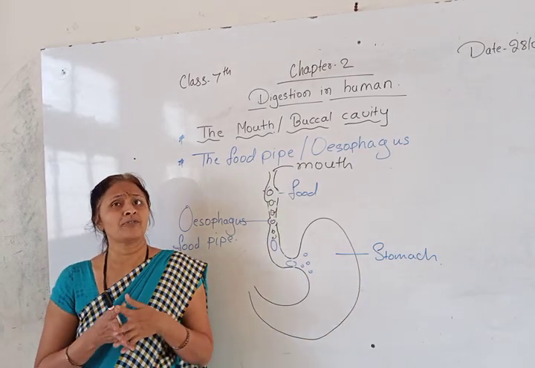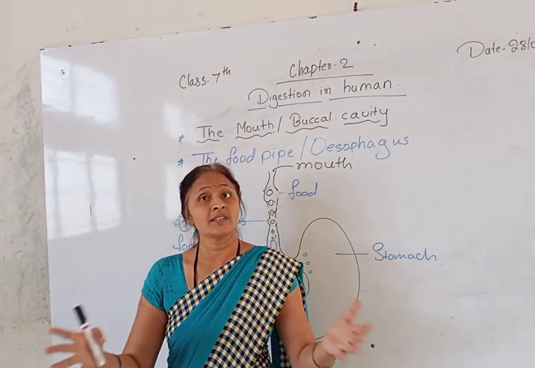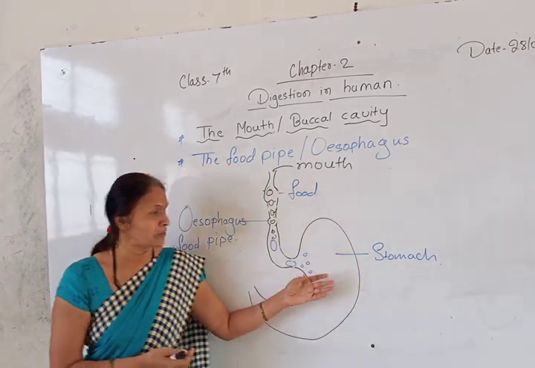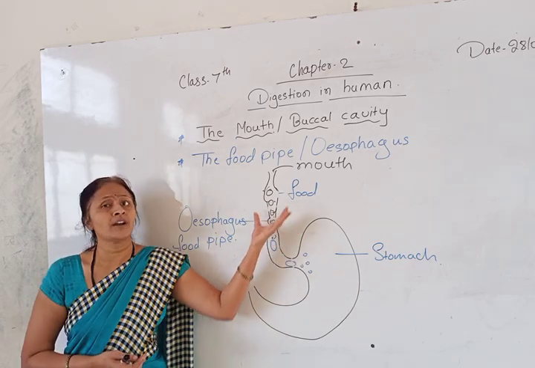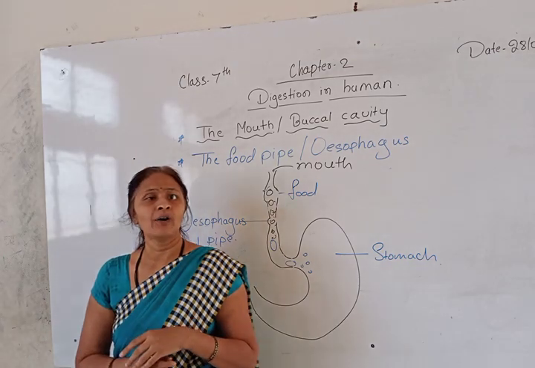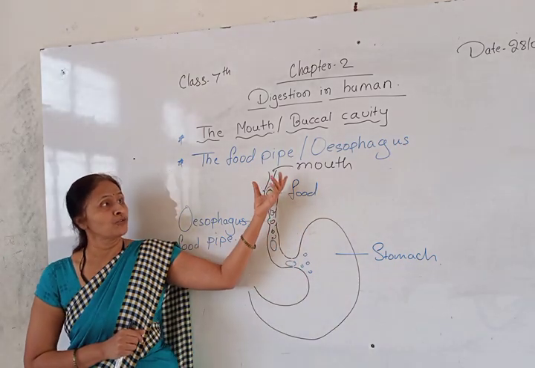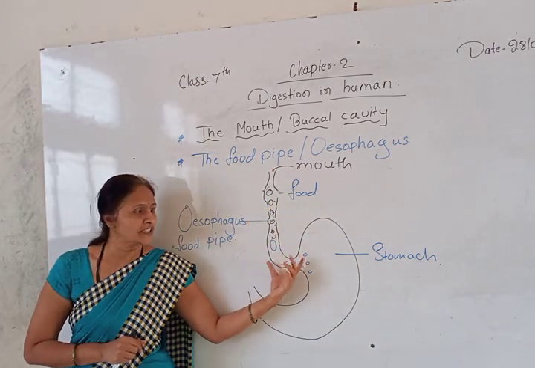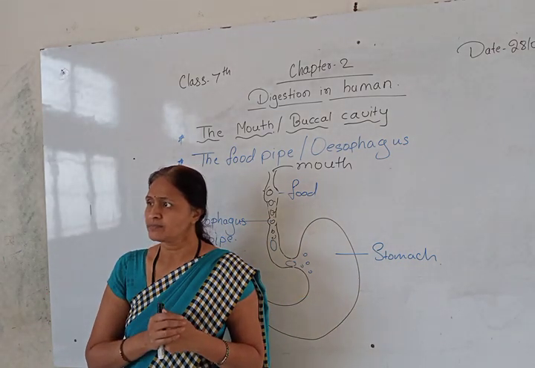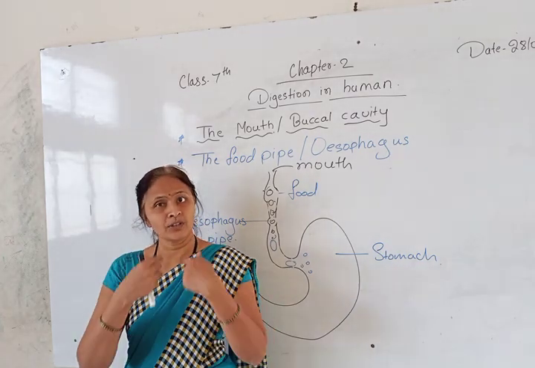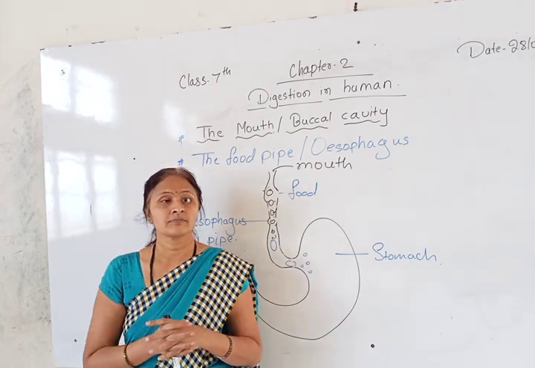So the stomach is nothing but a flexible bag. You know, all of you, your school bags, your different bags, how much you can hold in them. Like that, our stomach is like that. It can hold the partially digested food. One small doubt or question arises in my mind. Can you answer that one? Whatever food we are eating, is it totally digested before coming to the stomach or not digested? Digested or not digested? Whatever food comes through the food pipe or esophagus and goes into the stomach, is it digested or not?